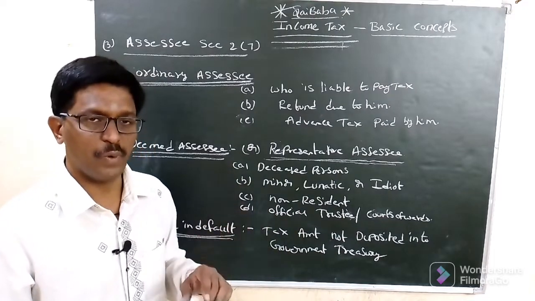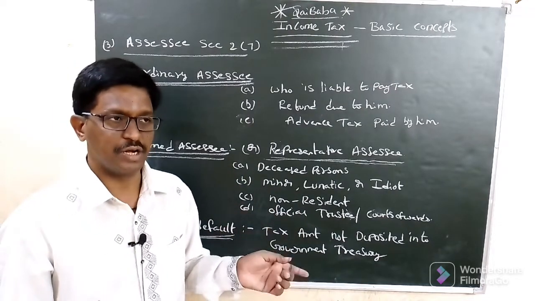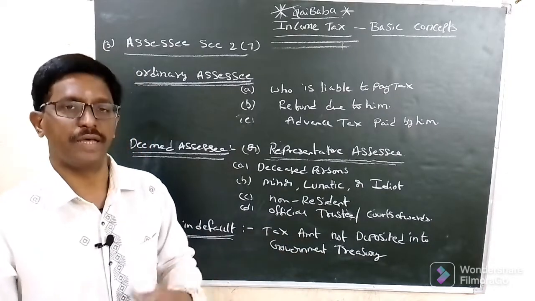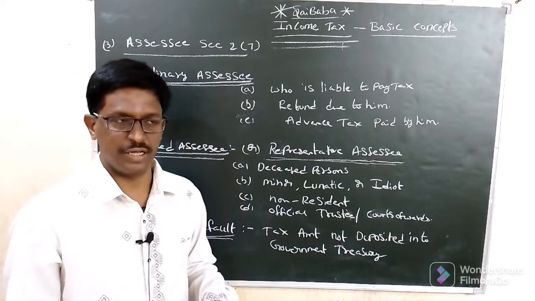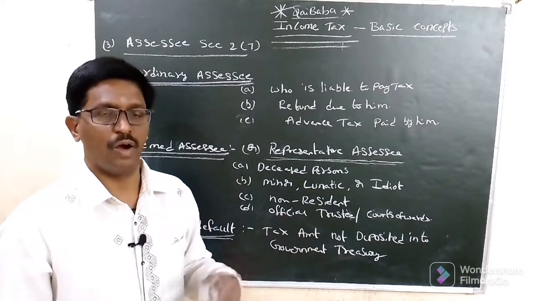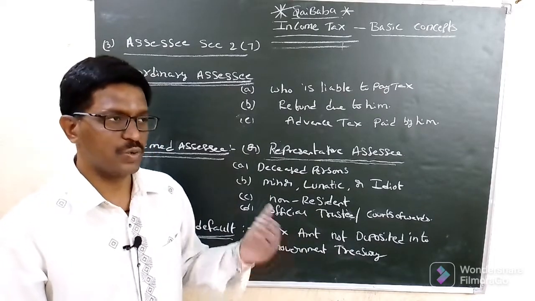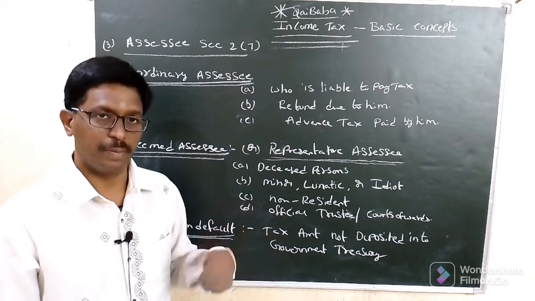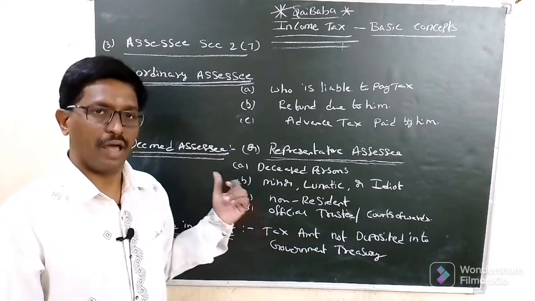If any property is in court custody, the trustees will pay the tax to the government. They are called deemed assessees or representative assessees. Persons who pay tax on behalf of non-residents living outside India are also called representative assessees, or deemed assessees.